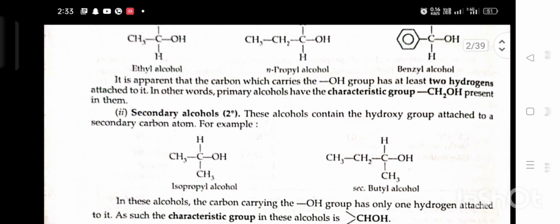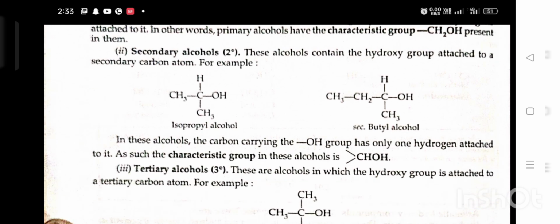Secondary alcohols. These alcohols contain a hydroxy group attached to a secondary carbon atom. For example, isopropyl alcohol, secondary butyl alcohol. In these alcohols, the carbon carrying the OH group has only one hydrogen atom attached to it. As such, the characteristic group in these alcohols is CHOH.